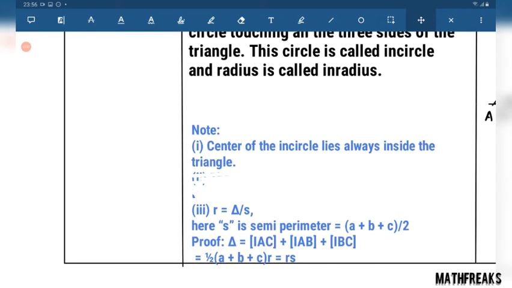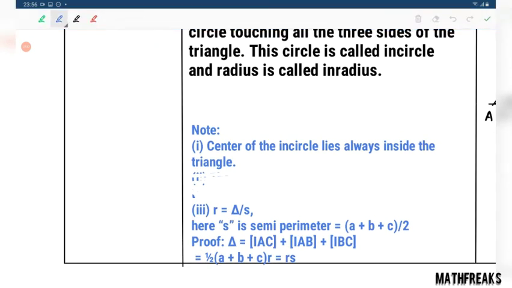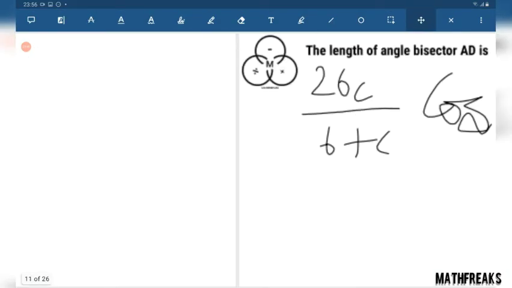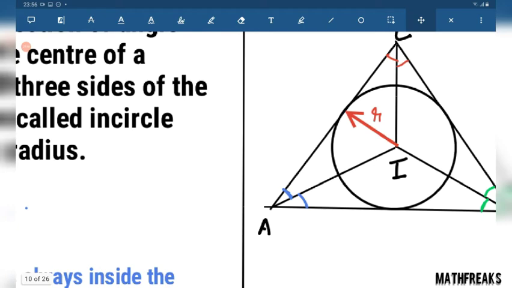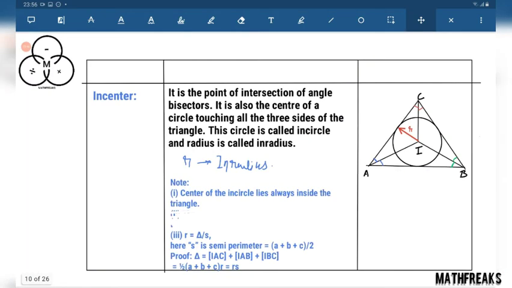Small r is the inradius. Inradius means the radius of the incircle. That is radius of this circle, already denoted by r.